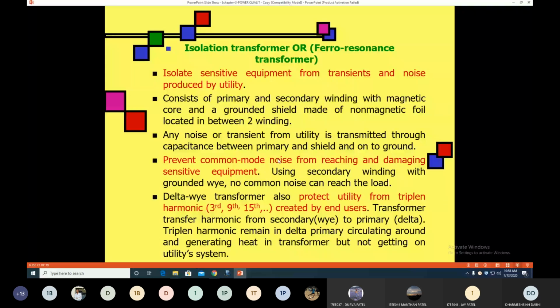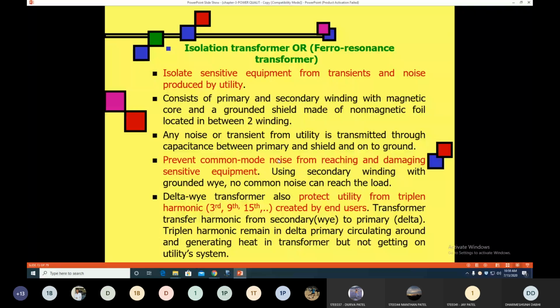Another type of isolation transformer is the delta-star transformer, where the star side is grounded, which provides protection from triplen harmonics, the multiples of the third harmonic, created by the end users. Because end user loads are non-linear, sometimes these triplen harmonics are created by the load and transferred to the utility side.